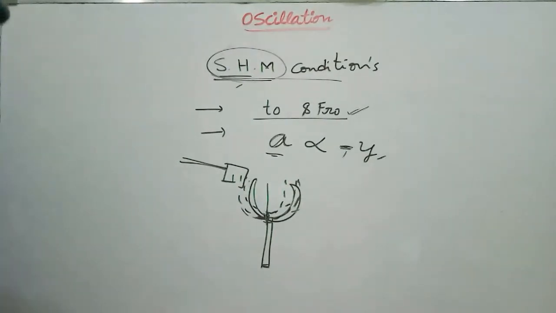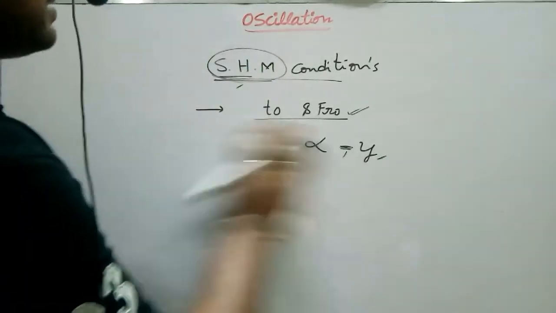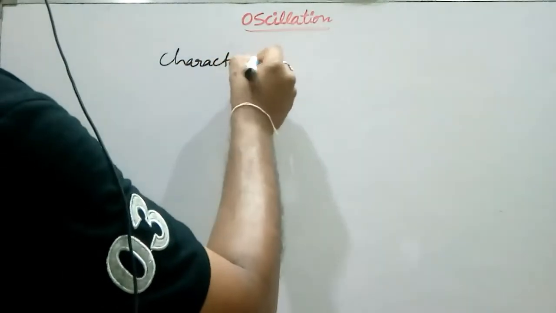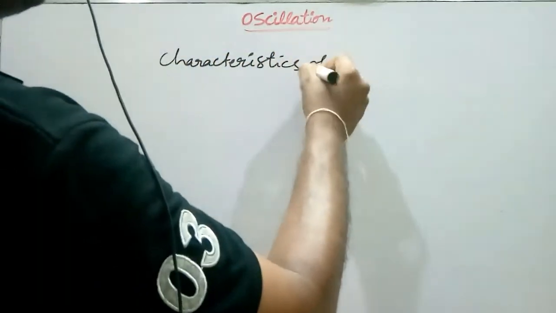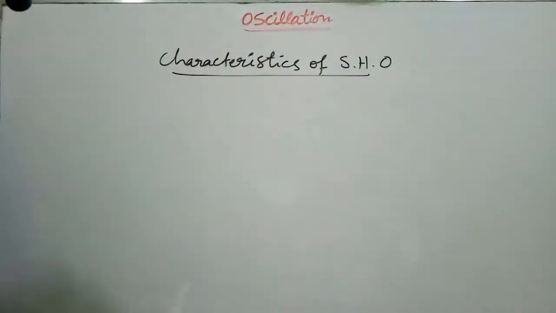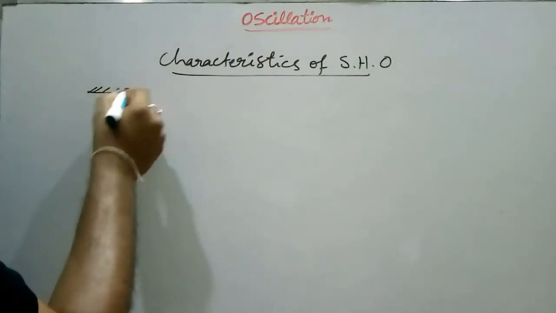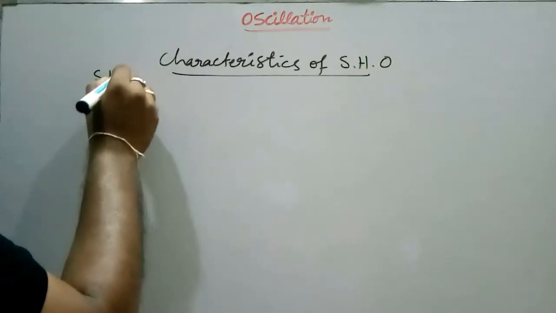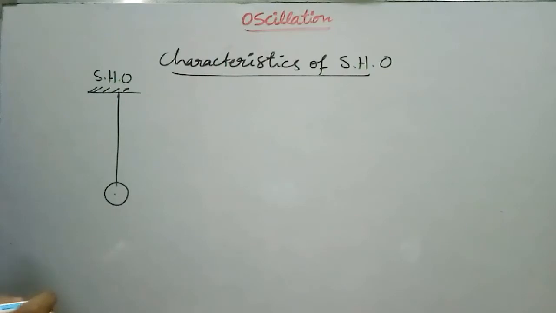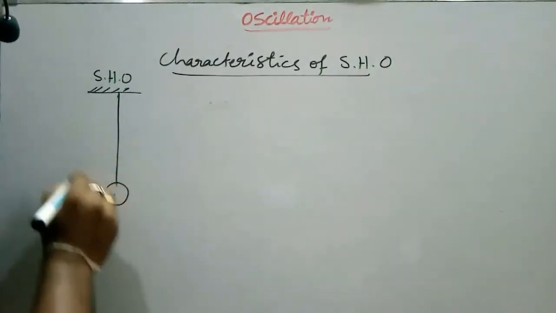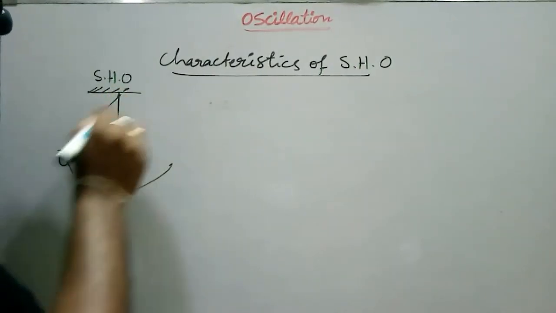Next, we discuss the displacement, velocity and acceleration of simple harmonic motion. Those are called the characteristics of a simple harmonic oscillator. Similarly, we consider the simple pendulum as an example of a simple harmonic oscillator. Let the displacement of the oscillator be y here.